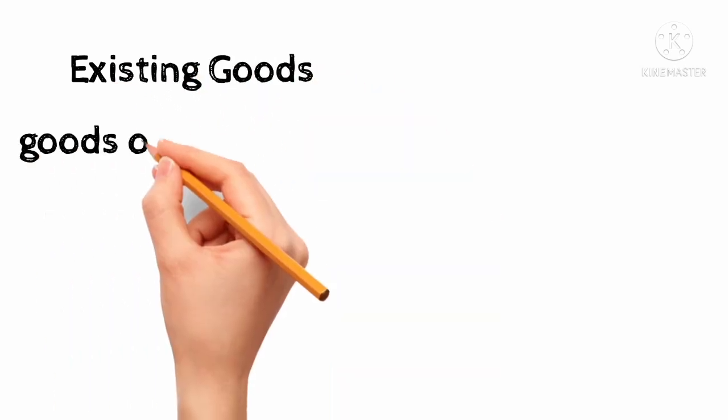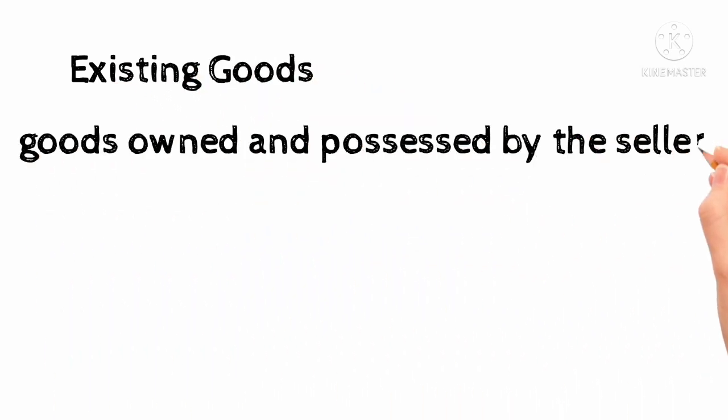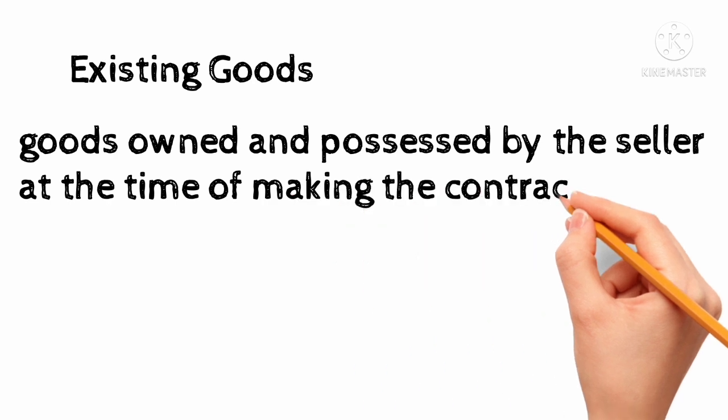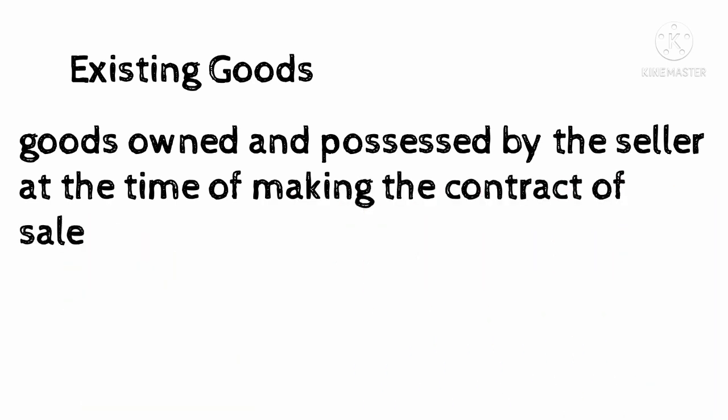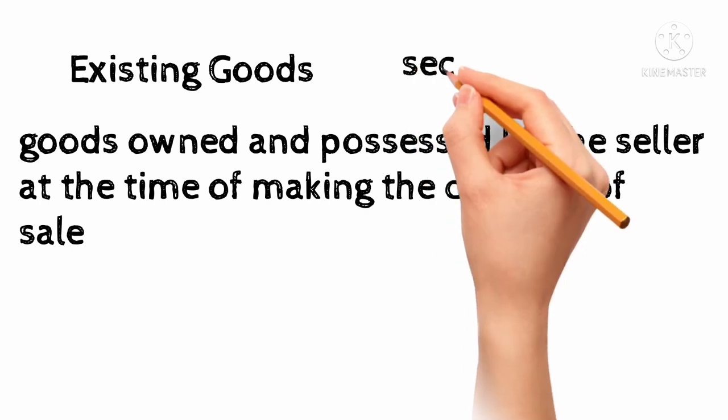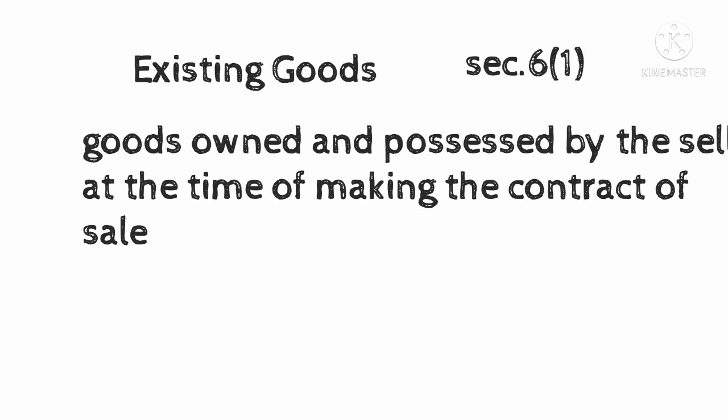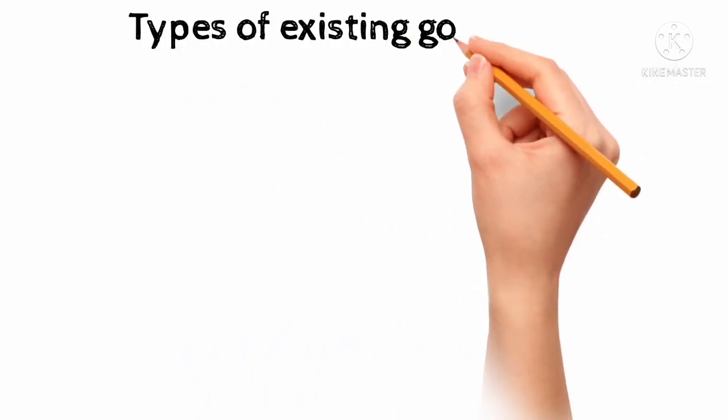Section 6, Clause 1 of the Sale of Goods Act states that goods which are owned and possessed by the seller at the time of making the contract of sale are existing goods. The seller may be in possession but may not be the owner of the goods, for example, sale by a mercantile agent.